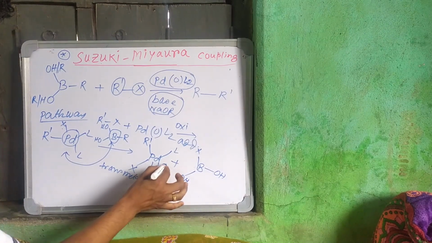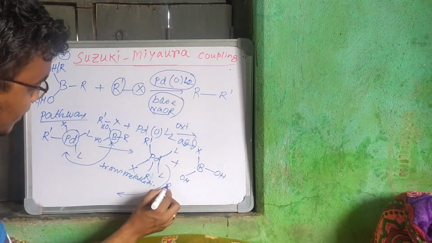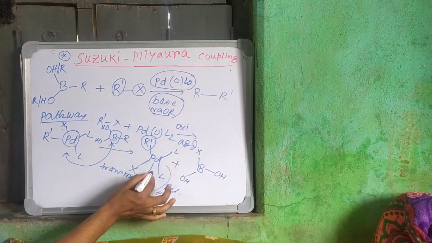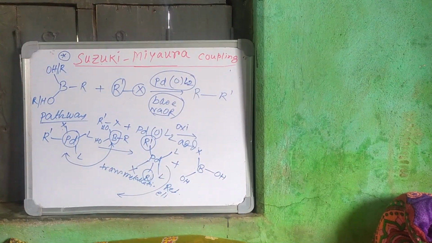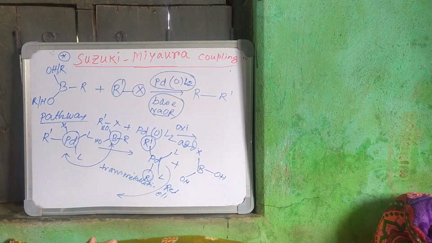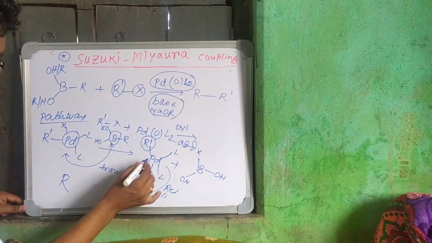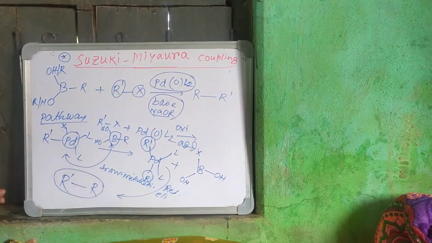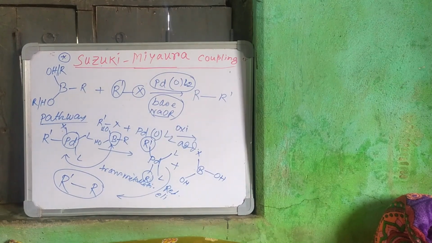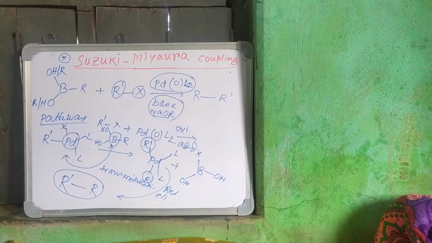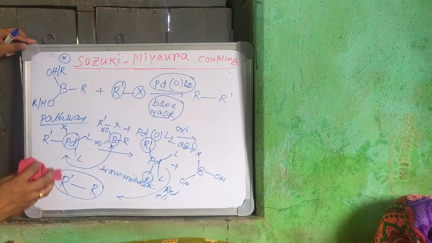After that, what happens from here? Reductive elimination. This R on palladium and the other R will eliminate to give the product. So the mechanism is as simple as that. First oxidative addition, then transmetallation, and then reductive elimination. There is no complication in the mechanism.